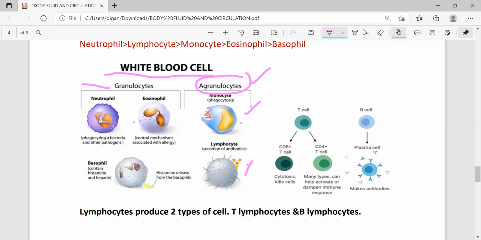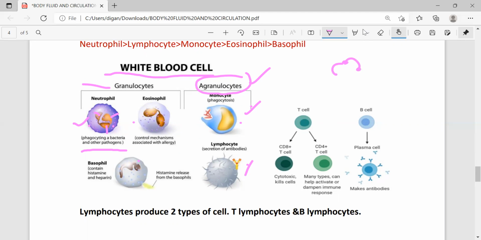So the first type of granulocyte is neutrophil. This is neutrophil. So what is the function of neutrophil? They are phagocytic in nature, and they can phagocytose bacteria and other pathogens also. Their main function is that they are phagocytic in nature, and their nucleus is multi-lobed. Look, 1, 2, 3 lobes are present. So their nucleus is lobe-like in structure, and these lobes may be up to 7.